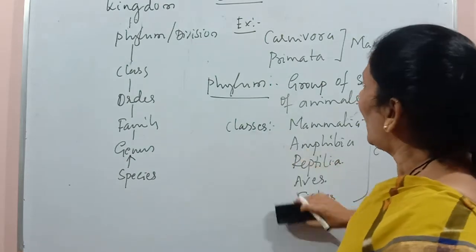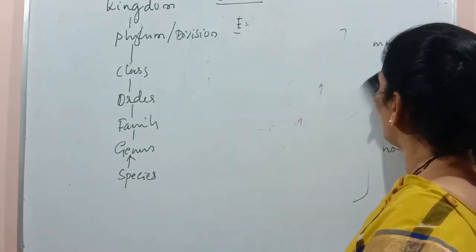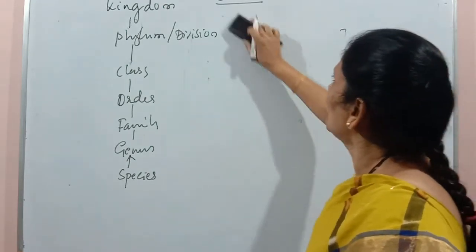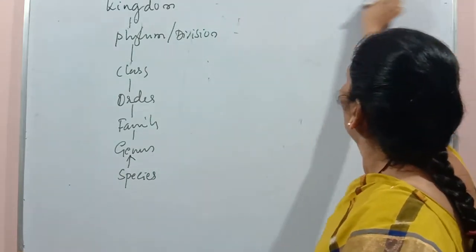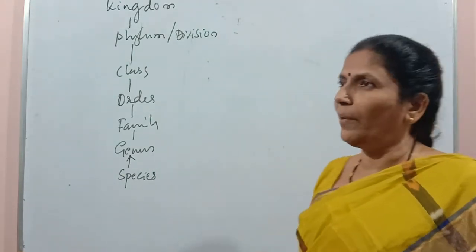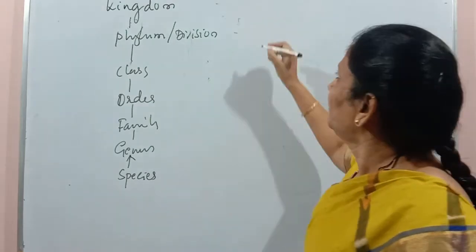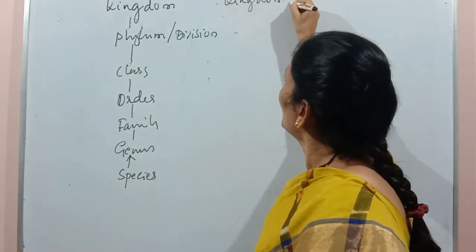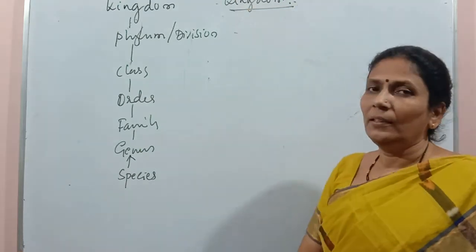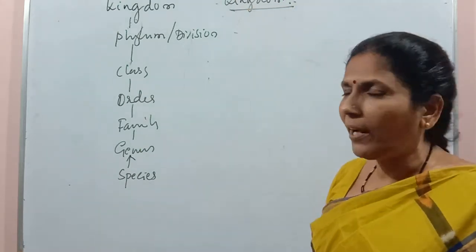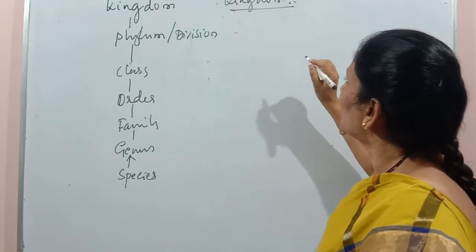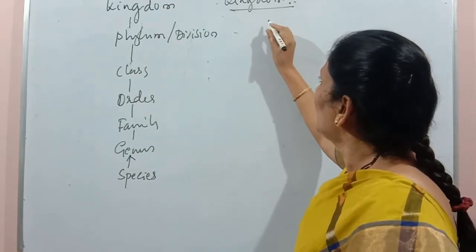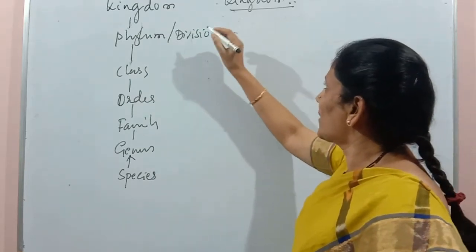And the highest category of this taxonomic hierarchy is kingdom. So kingdom is a group of many related phyla. Kingdom is a group of many related or similar phyla.